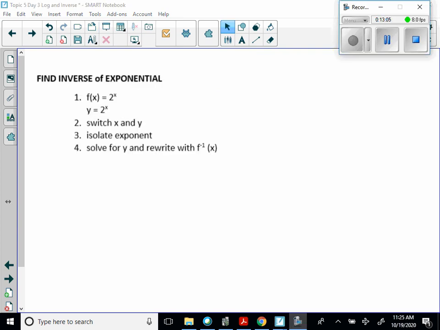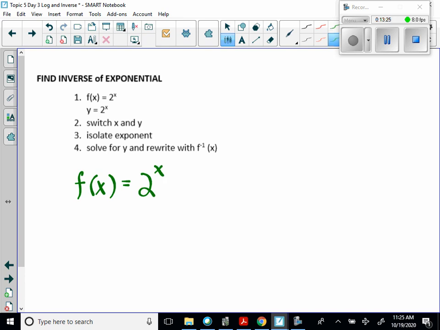Okay, we're going to find the inverse of an exponential function. So this is the direct application of finding the inverse of a function. So basically, we will replace f of x with y. We will switch x and y, and then we will solve for y. So f of x is equal to 2 to the x. Therefore, y is equal to 2 to the x.